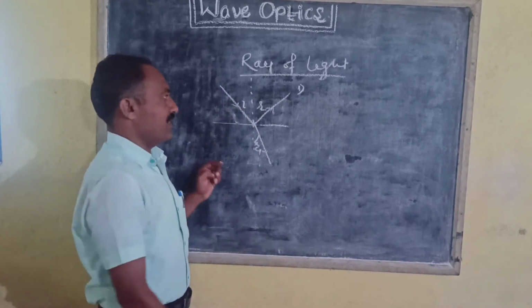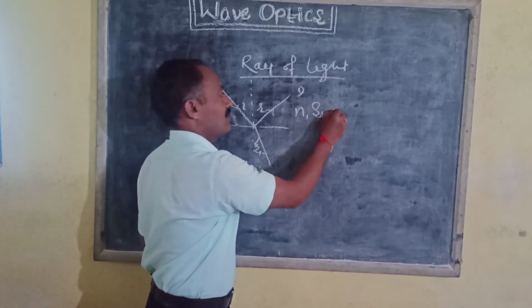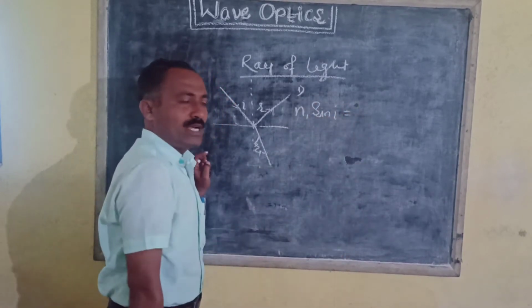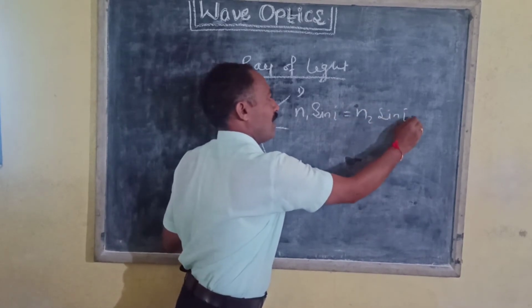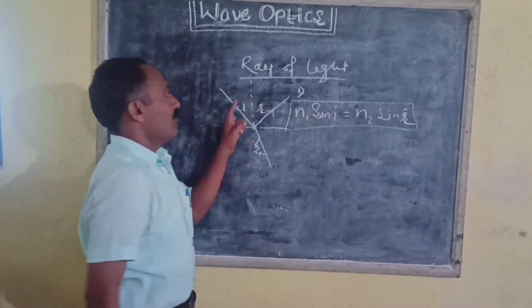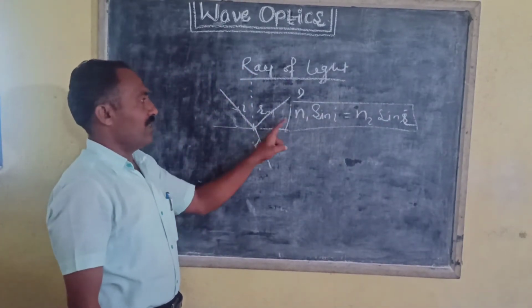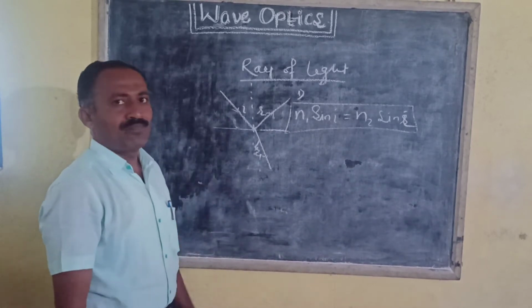The refraction of light takes place in such a way that n1 sin i is equal to n2 sin r. This is about the phenomenon of refraction, where n1 and n2 are the refractive indices of the media.